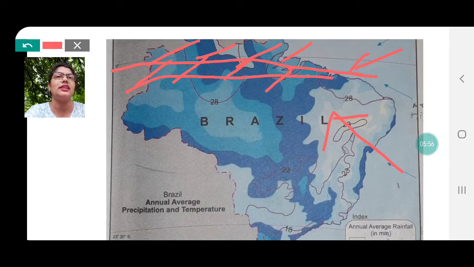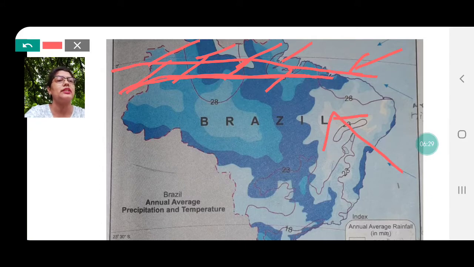Again in the 7th standard you have studied about planetary winds, the winds that blow on the planet throughout the year. Easterlies, westerlies and polar easterlies. I wonder if you remember them, but we need to get back to our basic concepts every now and then. So that's the reason why we have winds blowing from northeast and southeast, because there is a low pressure belt situated in the north of Brazil, and these belts are surrounded by high pressure belts.